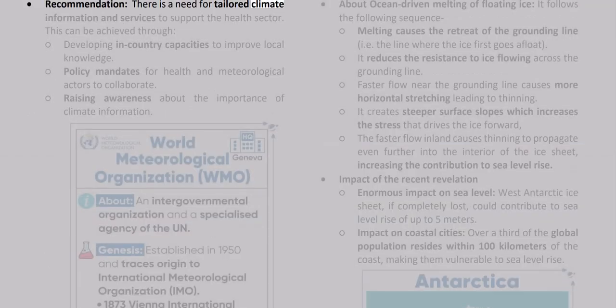Recommendation. There is a need for tailored climate information and services to support the health sector. This can be achieved through developing in-country capacities to improve local knowledge, policy mandates for health and meteorological actors to collaborate, raising awareness about the importance of climate information.